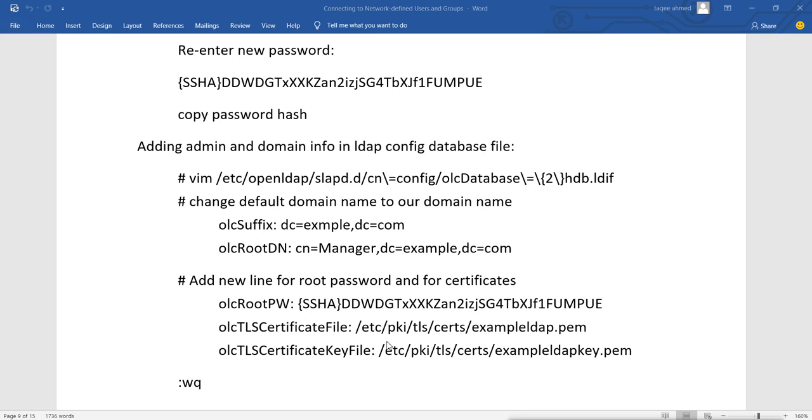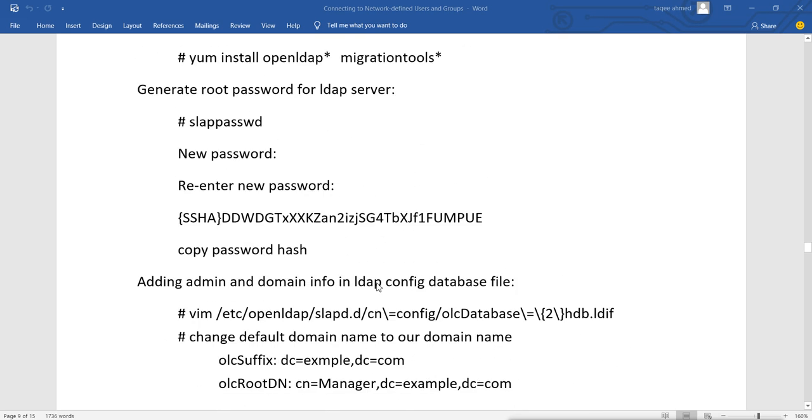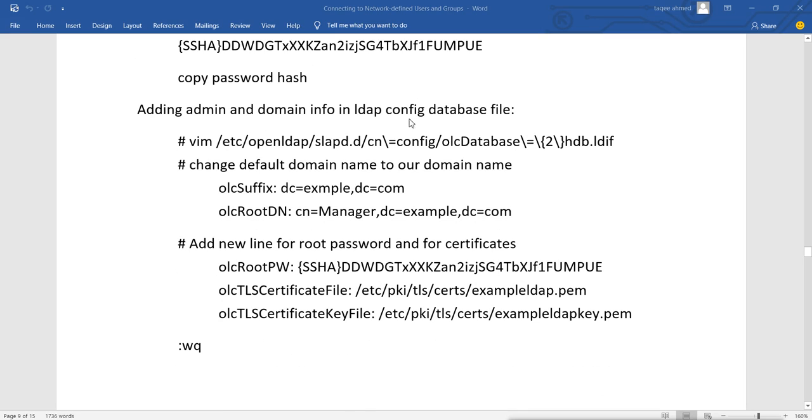Make sure that whatever name of the certificates you are giving, you create the same certificate after this, and then we will save it. So first let's do this first. Generate the password, copy the hash, and in this database ldif file we will add this information there.